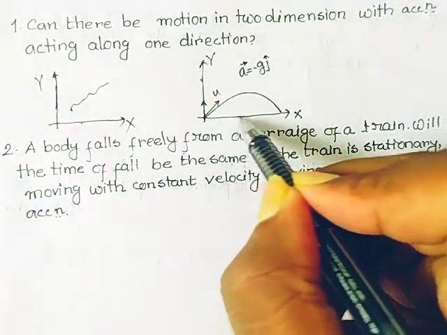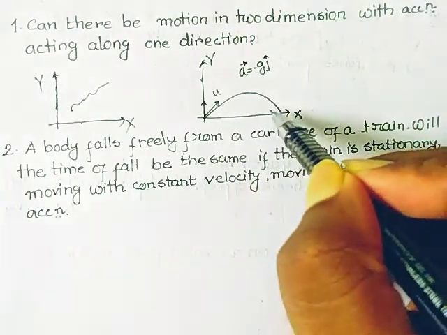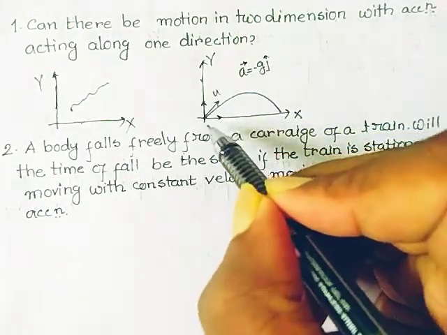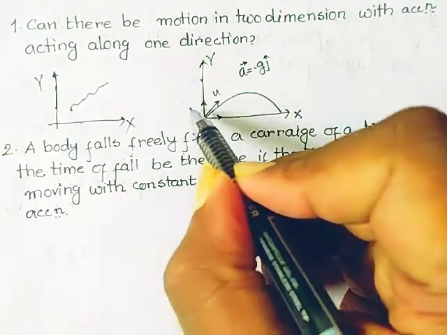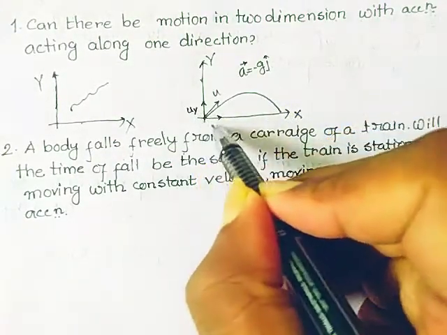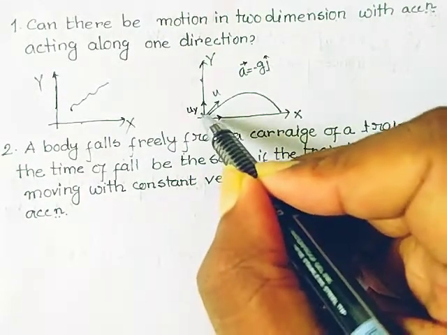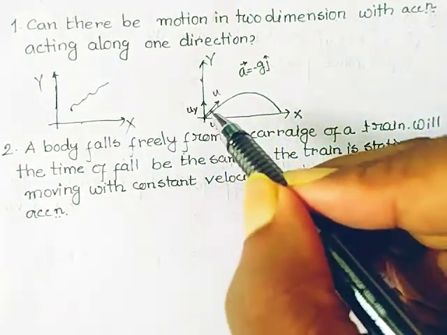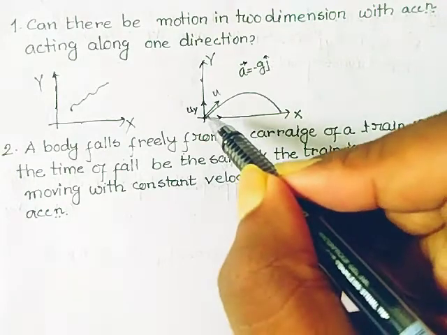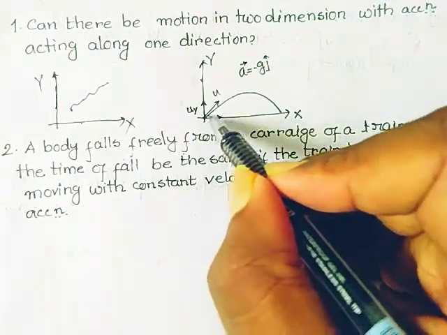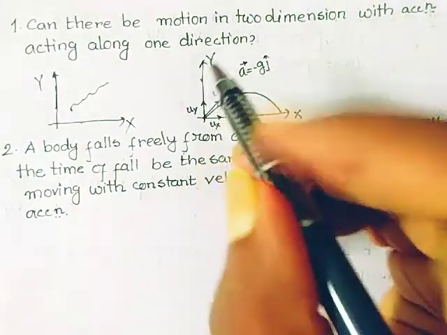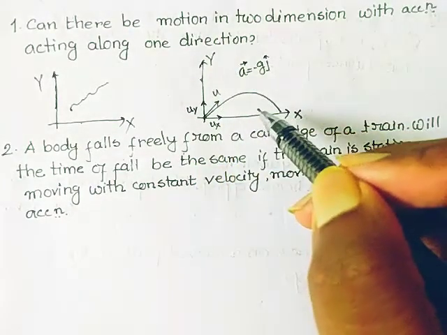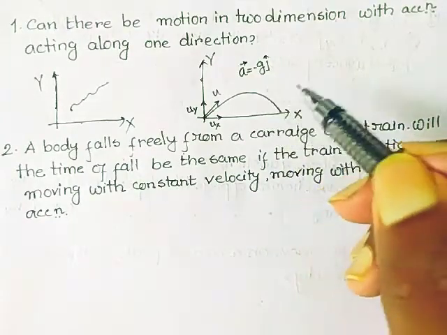But there is also a motion along the x-axis. Both of these motions together give this type of trajectory. Here it is uy and here it is ux. So uy is affected by the minus g; at first it is retarded, then it is accelerated. That's why the answer is projectile motion.